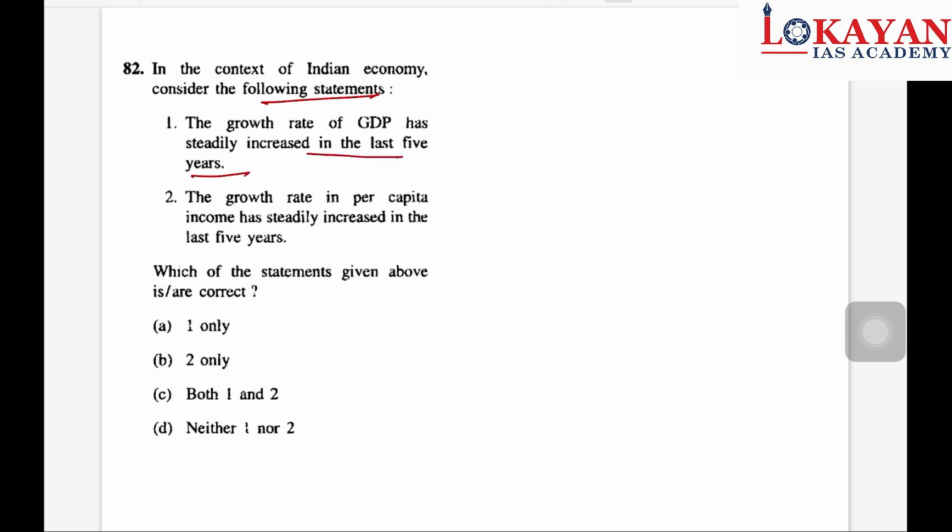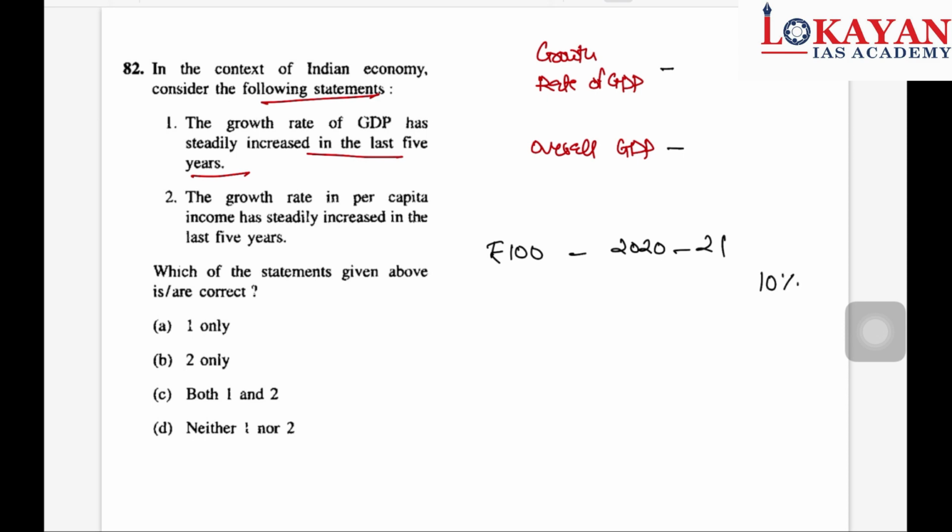See here, there is a difference between growth rate of GDP and overall GDP. See, the statement has said the growth rate has increased. See, growth rate means what? Suppose our GDP is rupees 100 in 2020-21. Now there is an increase of 10%, so it will become 110.